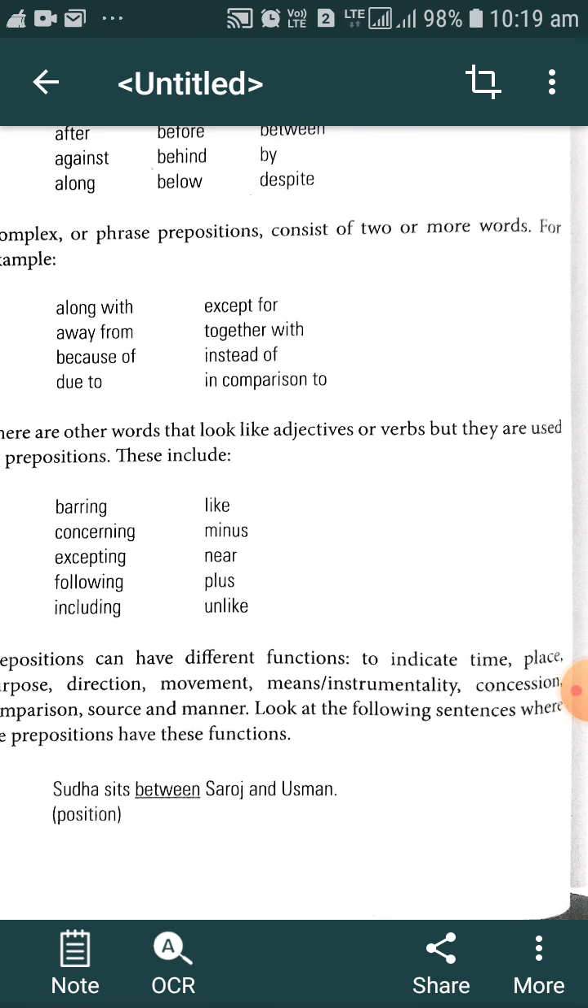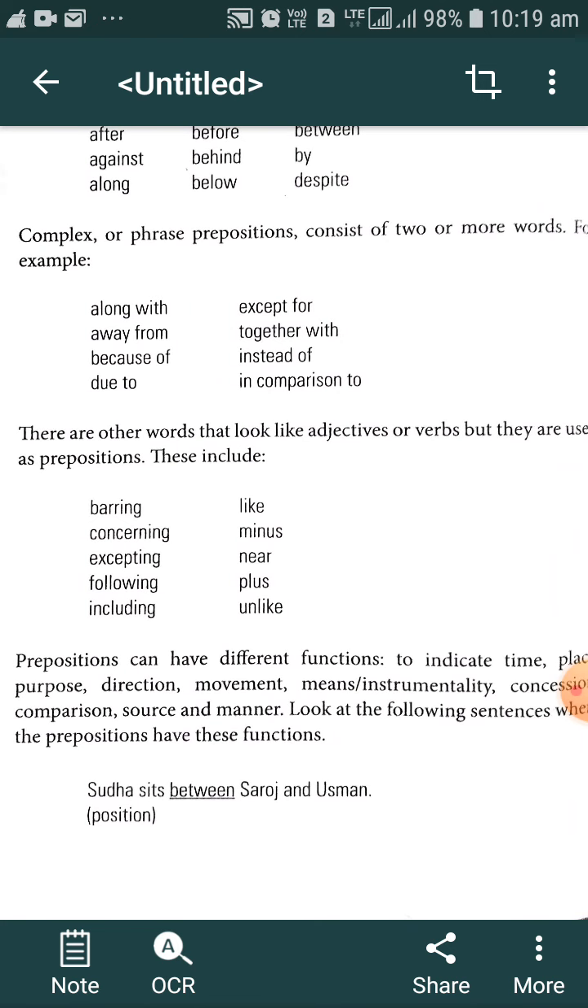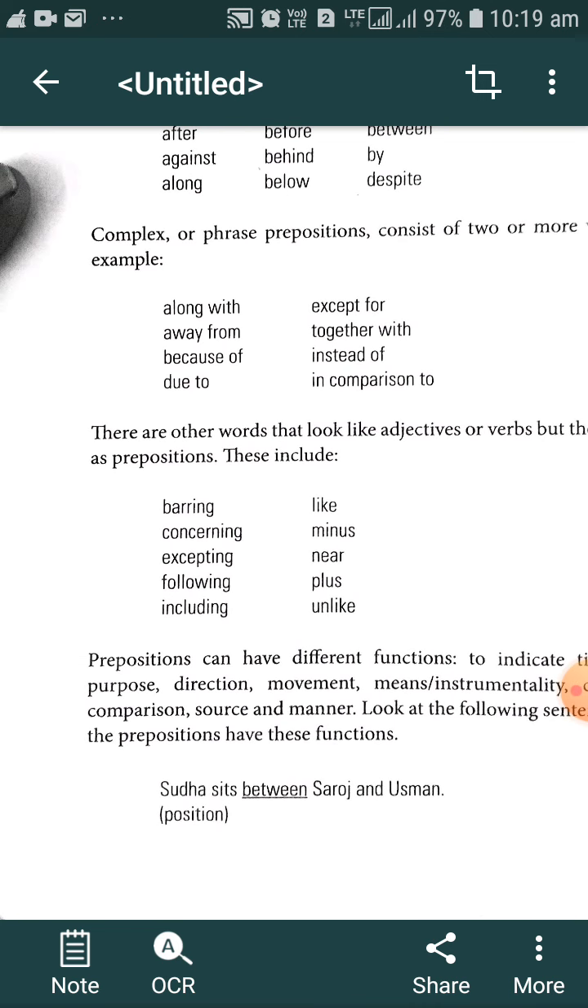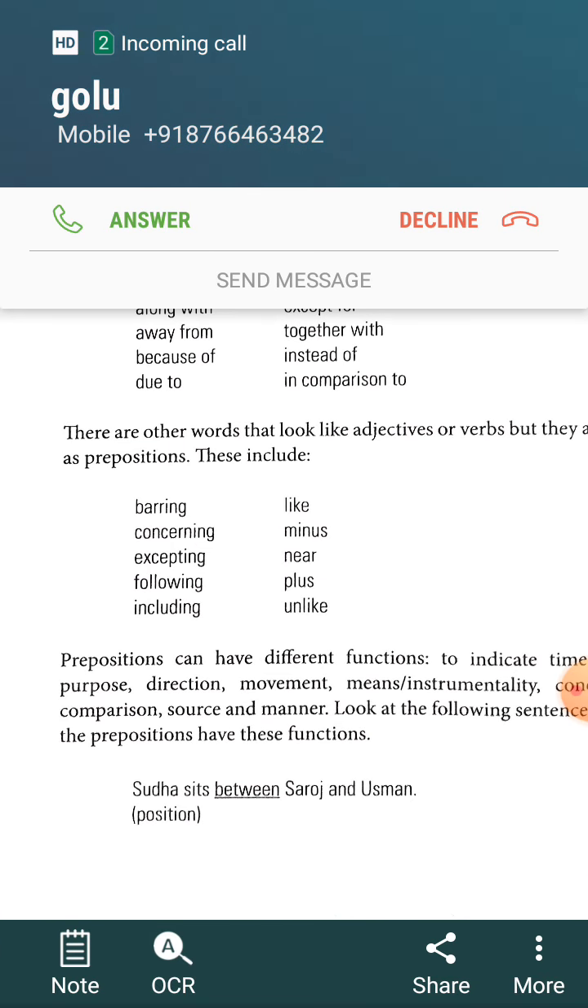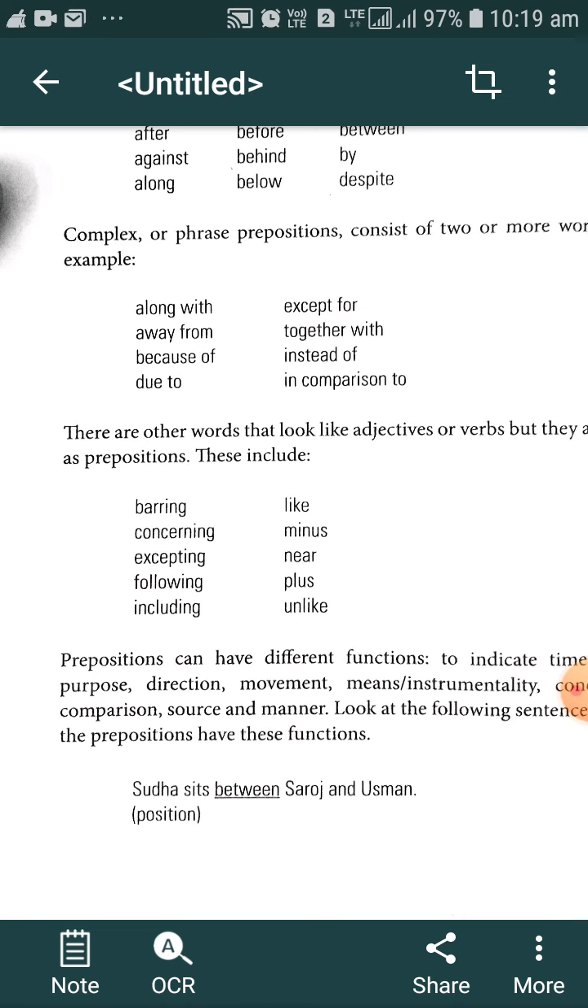Prepositions can have different functions. This is the most important factor while learning or studying prepositions. What are these different functions? With the help of prepositions, we can indicate time, place, purpose, direction, moment, means and instrumentality, concession, comparison, source, and manner. This type of function we can denote with the help of prepositions.